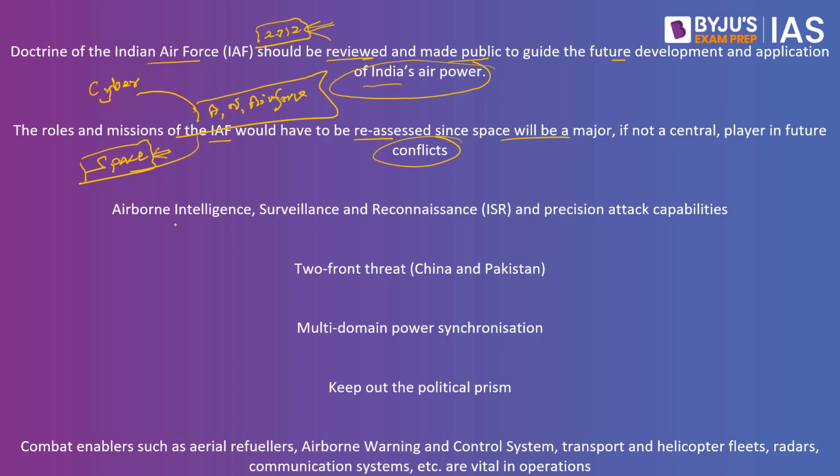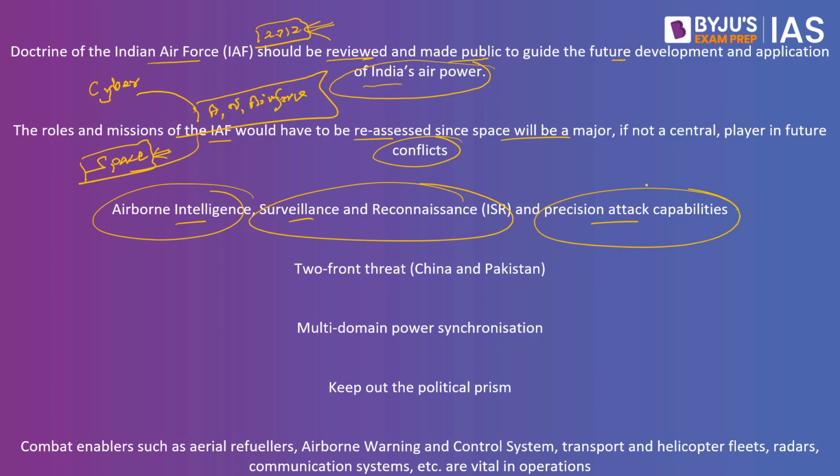Then we have airborne intelligence, surveillance and reconnaissance, and precision attack capabilities. These are multiple domains of their own, and each has its own share of functionality. How are we going to merge all these domains so that we do not have any compatibility issues? There are some departments which take care of a few functions, and other institutions which take care of other sets of functions. So how are we going to integrate? How are we making sure that we have close coordination amongst all these areas? That has to be present in the Air Force doctrine, is the third recommendation.